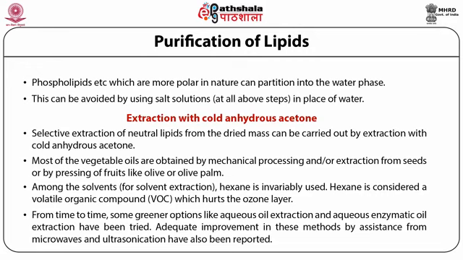Adequate improvement in these methods by assistance from microwaves and ultrasonication have also been reported. Economic considerations and reluctance of the industry to invest in development of these greener options have contributed to hexane being continued to be used in the oil industry.